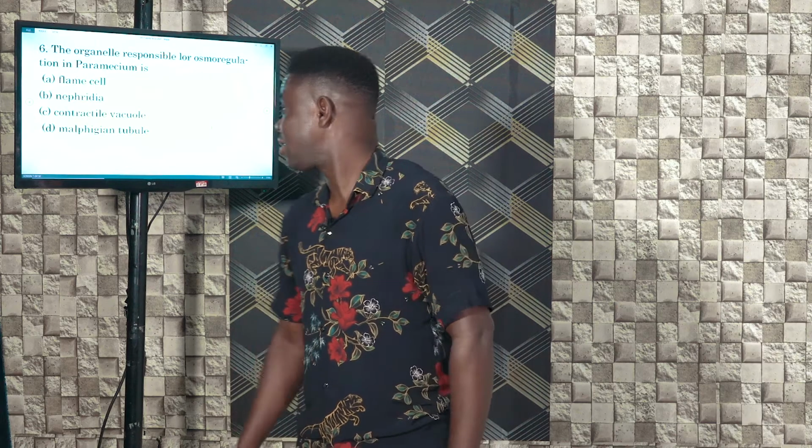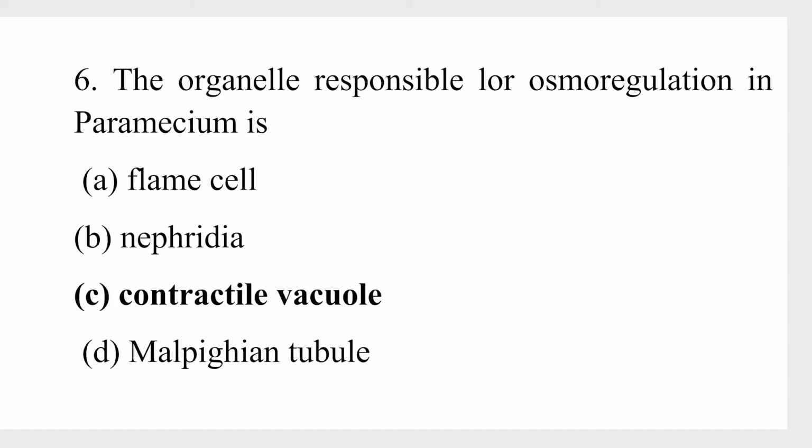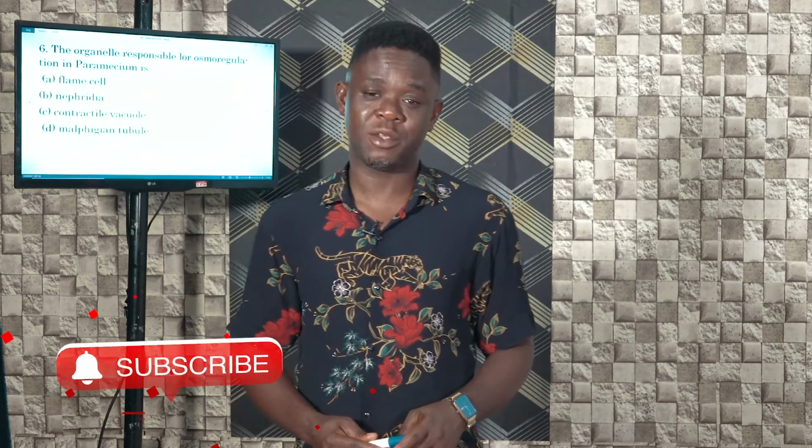Number 6. The organelle responsible for osmoregulation in paramecium is what? Osmoregulation is actually the regulation of water in the organism called paramecium. And the organelle that is responsible for regulating water in paramecium is called the contractile vacuole.